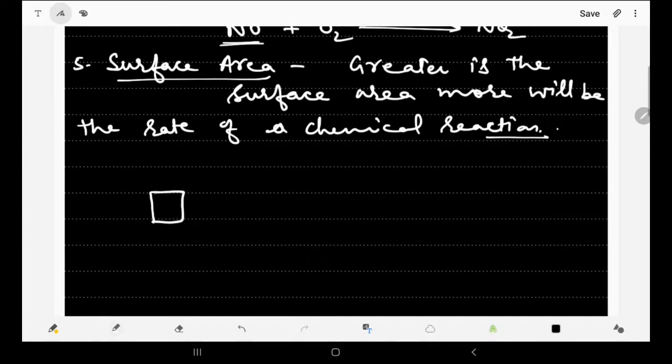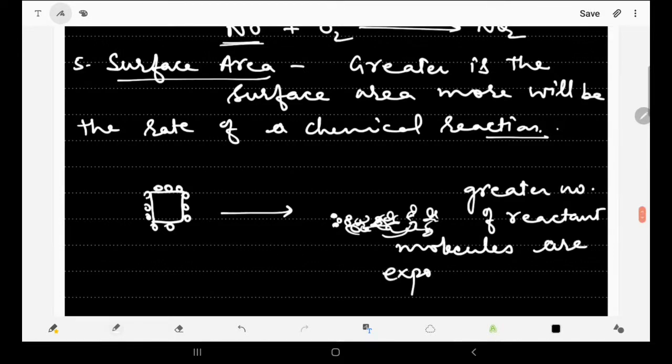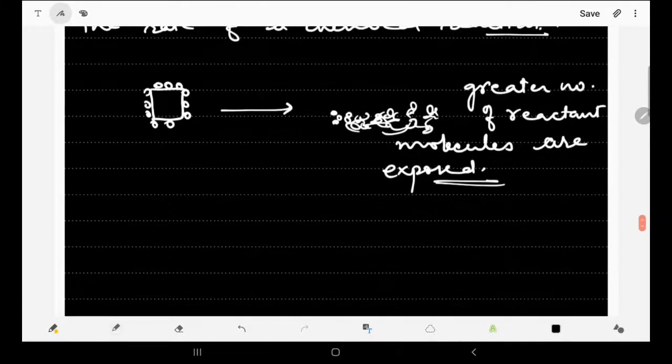Here only the atoms of iron present at the surface are exposed for the reaction. But when we make a powder of it, a greater number of molecules are exposed. So with increase in surface area, a greater number of reactant molecules are exposed for the reaction. That is why the rate of reaction increases with increase in surface area.